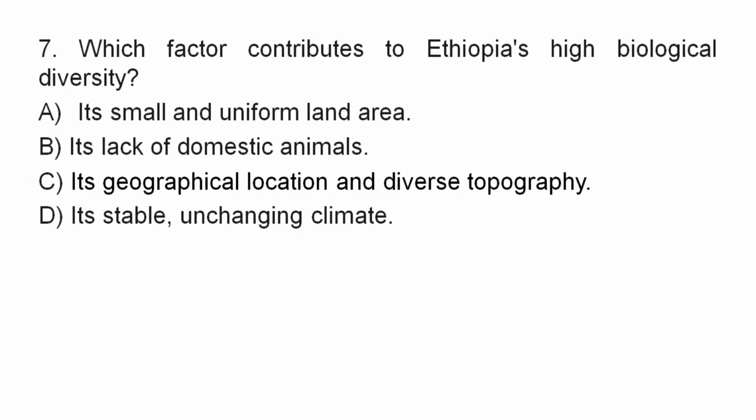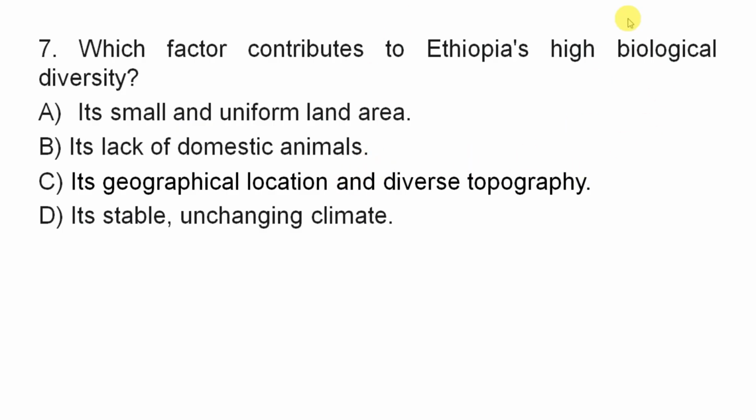Good. Question number 7. Which factor contributes to Ethiopia's high biological diversity? A. It is a small and uniform land area. B. It lacks domestic animals. C. Its geographical location and diverse topography. D. It has a stable and unchanged climate.